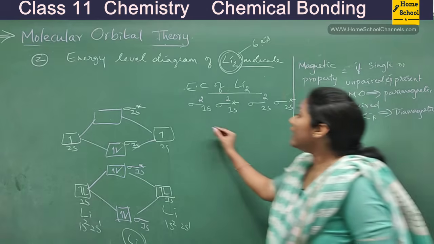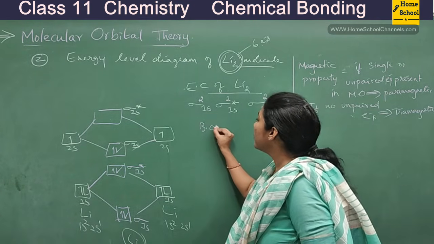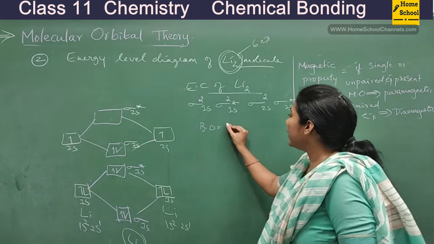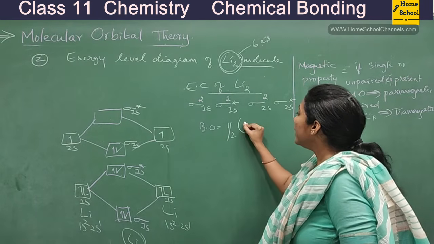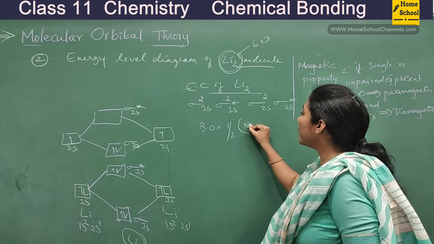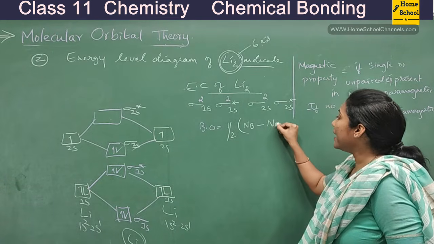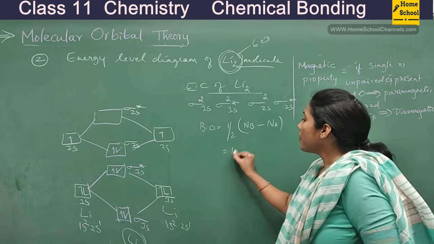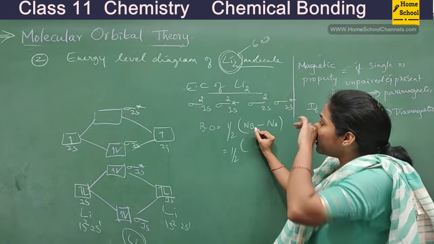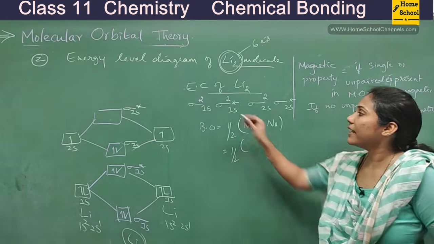Now calculate bond order. What is the formula for bond order? It is half into the number of electrons in bonding molecular orbitals minus the number of electrons in anti-bonding molecular orbitals. So half into, in bonding molecular orbitals, how many electrons are there?